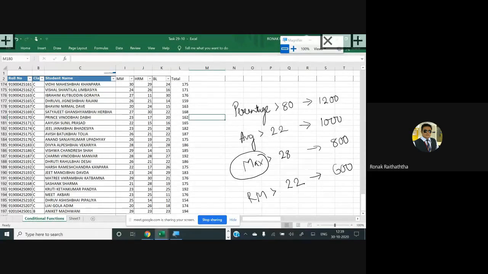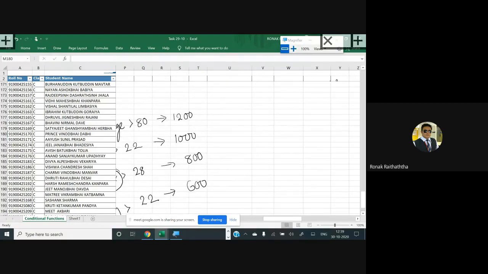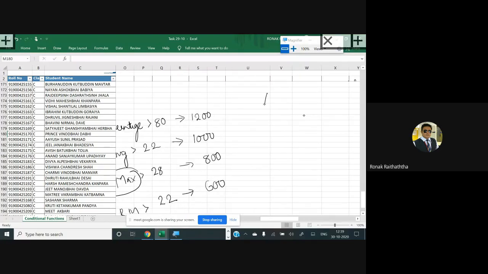Generally speaking, if I had used or, I would have put the same answer as the value of true or value of false. But in this case, in value of true and value of false there would be different values everywhere, because the amount of gift is getting reduced. So let's draw the flow chart now. The flow chart starts with the condition. This helps you a lot whenever you try to build logical sequencing using these conditional functions.